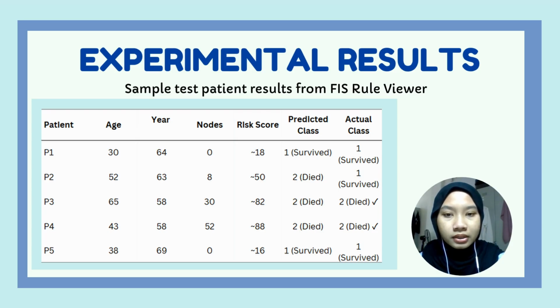Patient P2 represents a misclassified case, age 52 with 8 positive nodes. The FIS assigned a moderate risk score of 15, predicting class 2, where the actual outcome was a class 1.